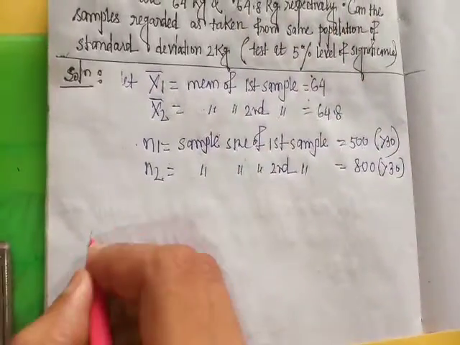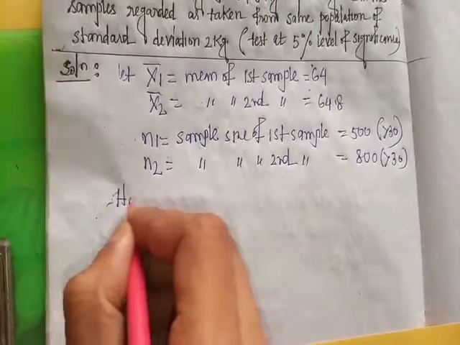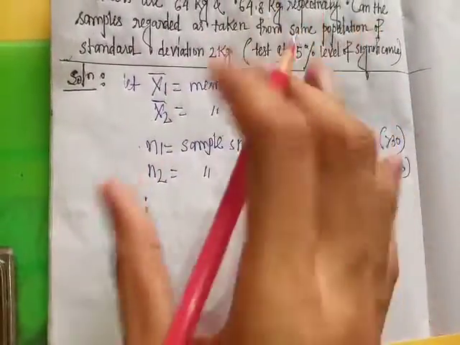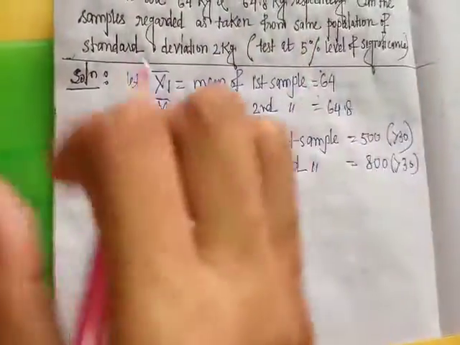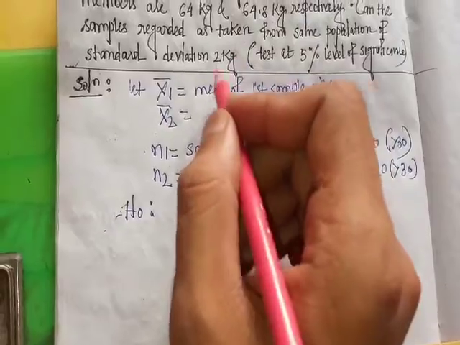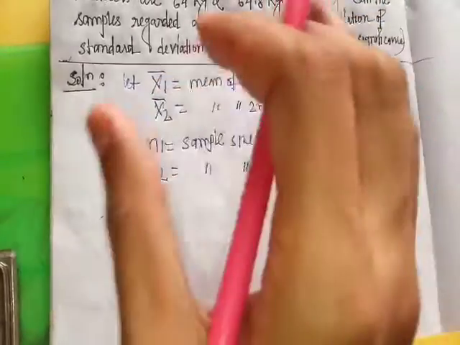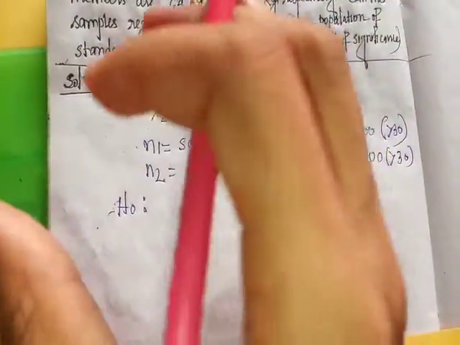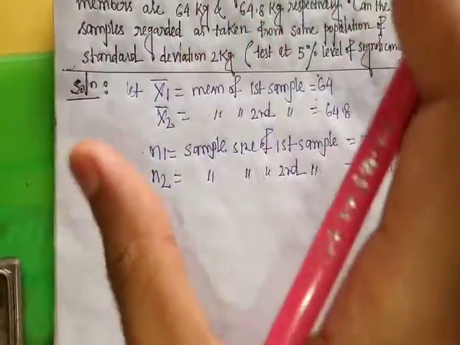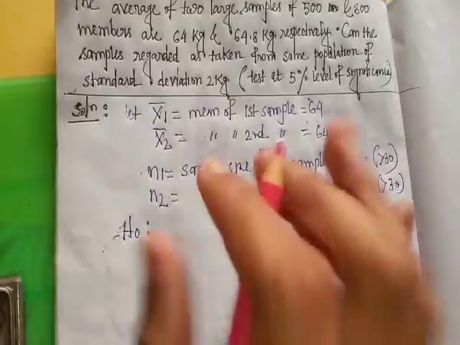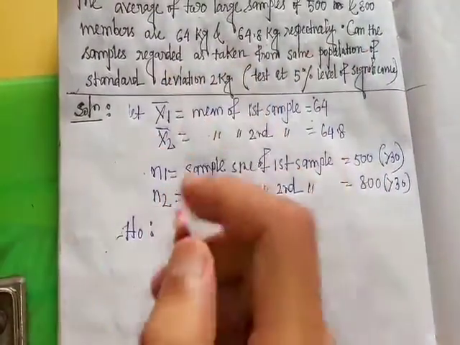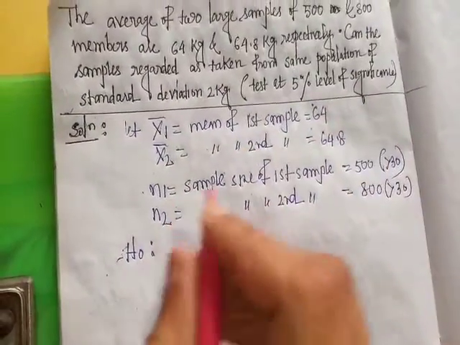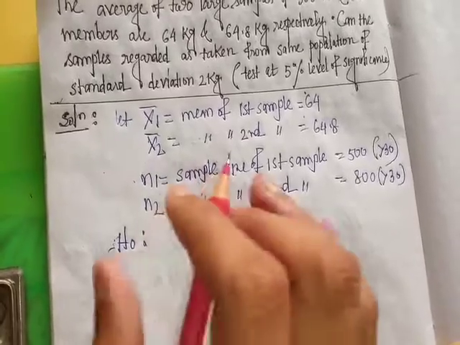So, null hypothesis. H0 is the null hypothesis.